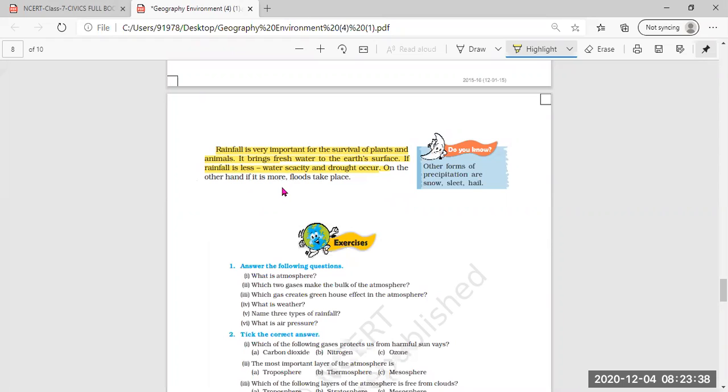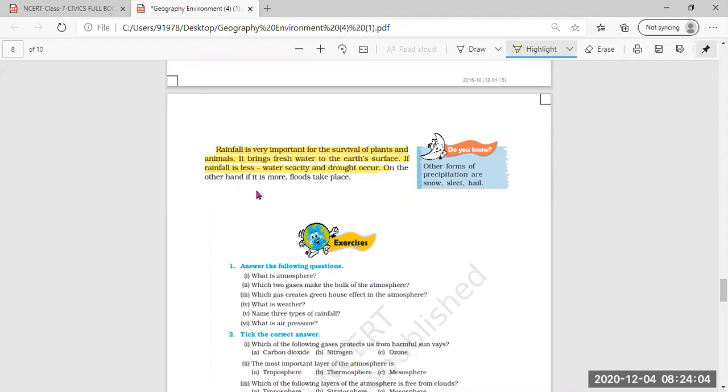There will be no water for plant life and animal life, and we living beings will also not have much water to use, and the condition of drought will appear when there is no water on the earth.